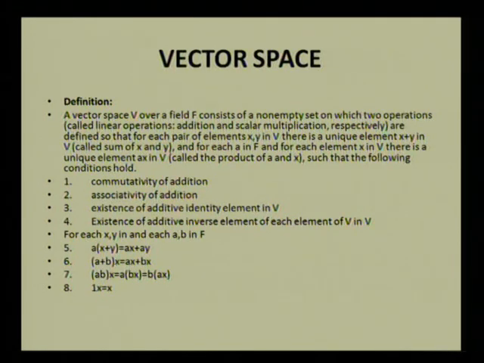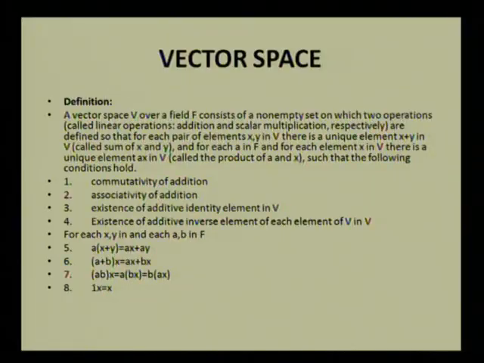Last time some colleague discussed one of the topics known as a vector space. I have to revise that first. A vector space V over a field F consists of a non-empty set on which two operations, which we call linear operations, are defined on V. One is addition and another is scalar multiplication. Moreover, it satisfies the following conditions.